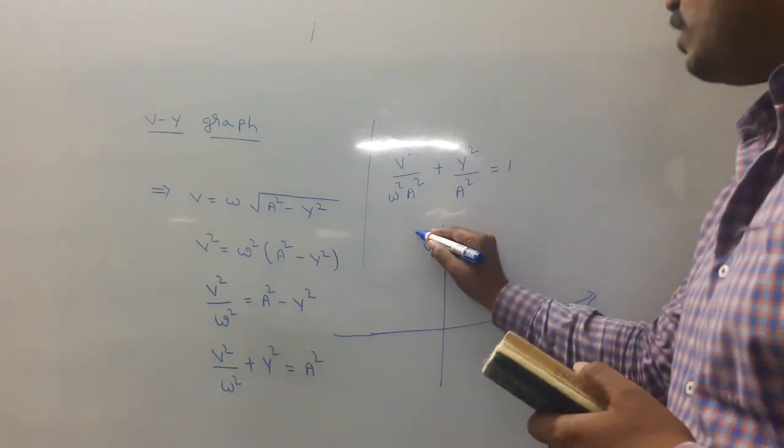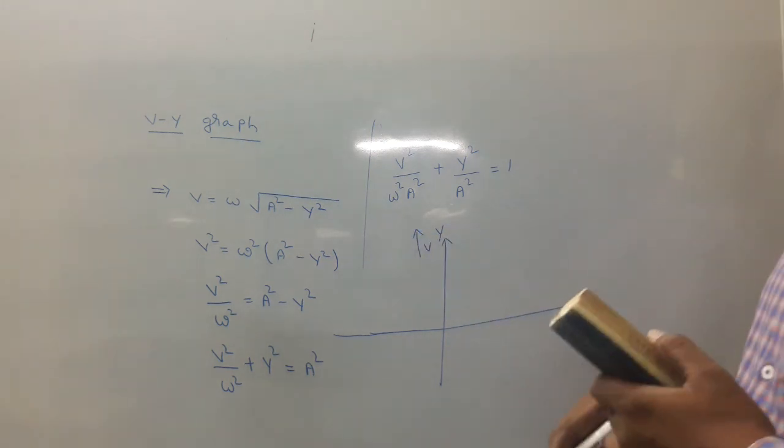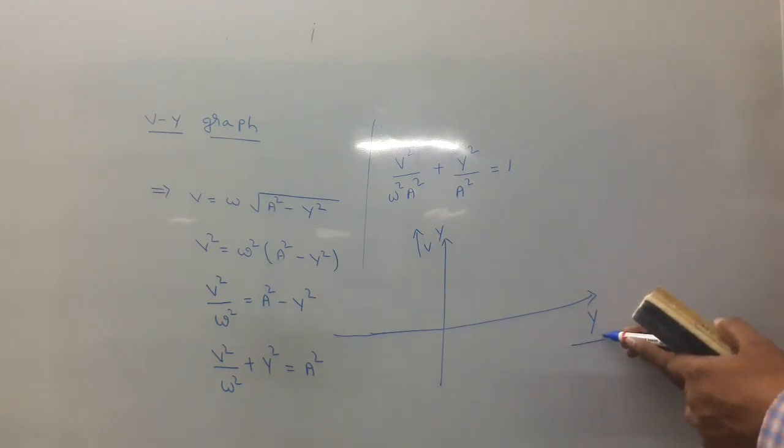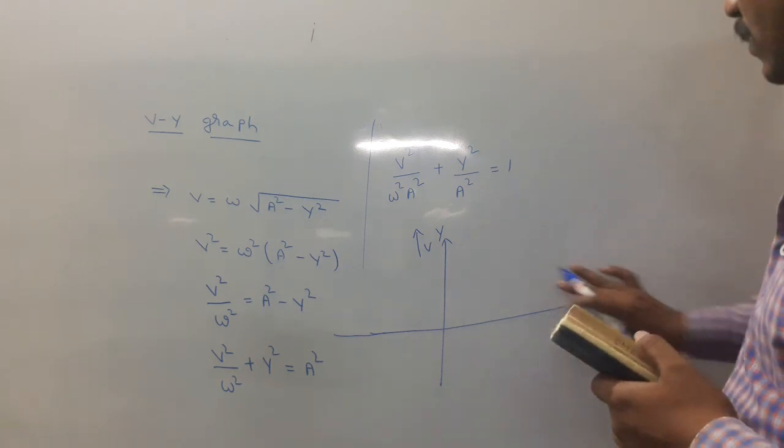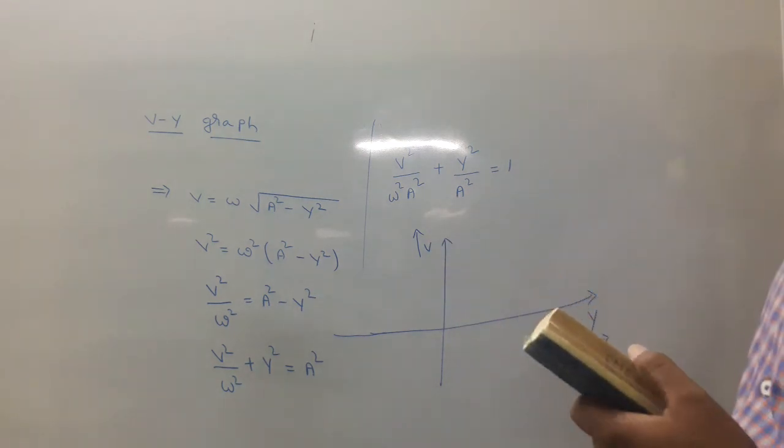Once again I repeat, velocity is taken as the y-axis, displacement as the x-axis. So y square by b square plus x square by a square equals 1.